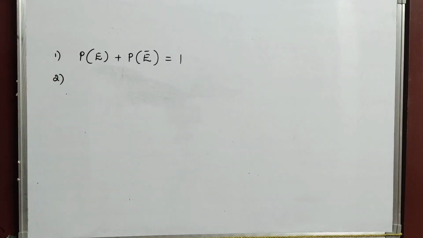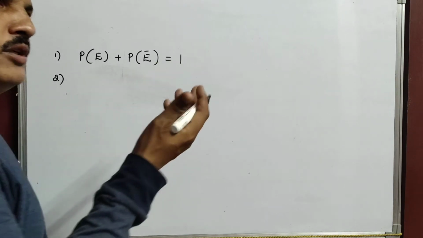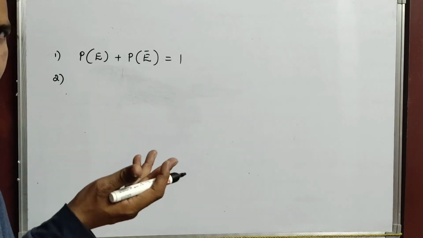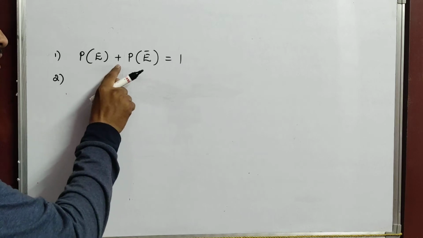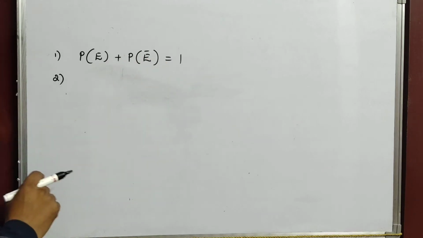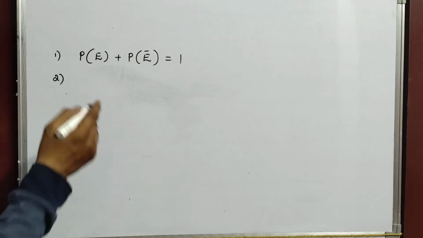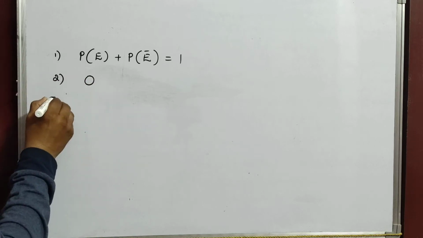See the second one now. The probability of an event that cannot happen is what? That means it will never happen, so the probability will be 0. Actually, if you add the probability of an event plus not event, it is equal to 1. But if it does not happen, the answer is 0.